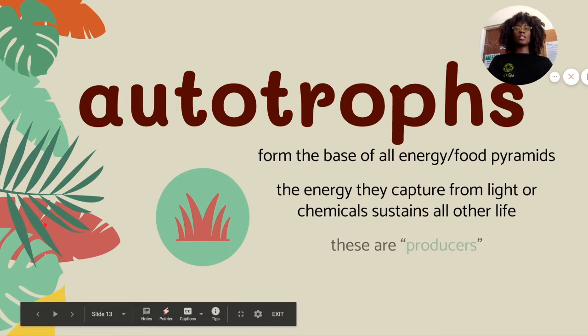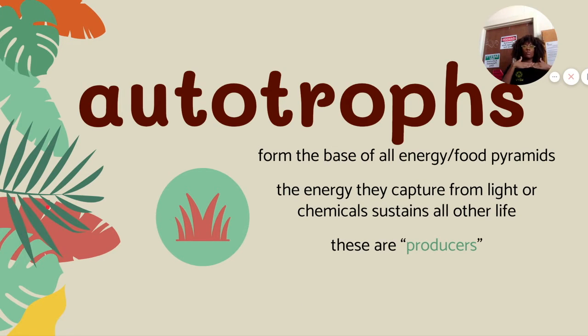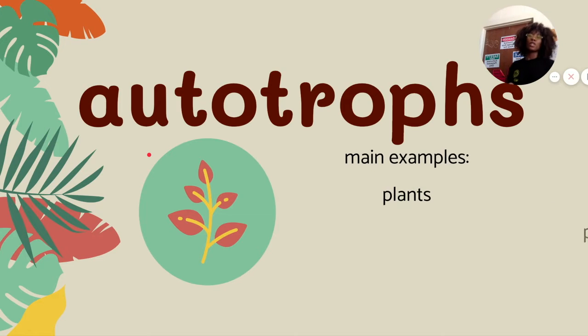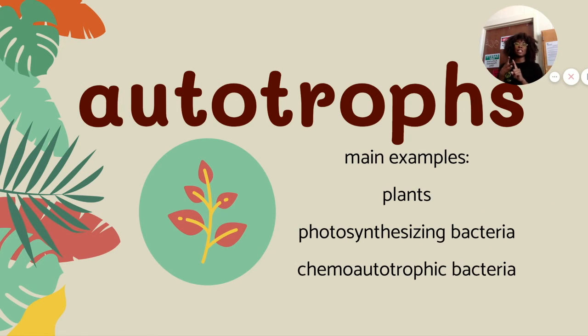An autotroph is going to form the base of all energy and food pyramids, right? The energy that they capture from light or chemicals is going to sustain all other life. These are what are called producers. They produce the energy available to us here on Earth. Examples of autotrophs are plants, photosynthesizing bacteria, and what are called chemoautotrophic bacteria.